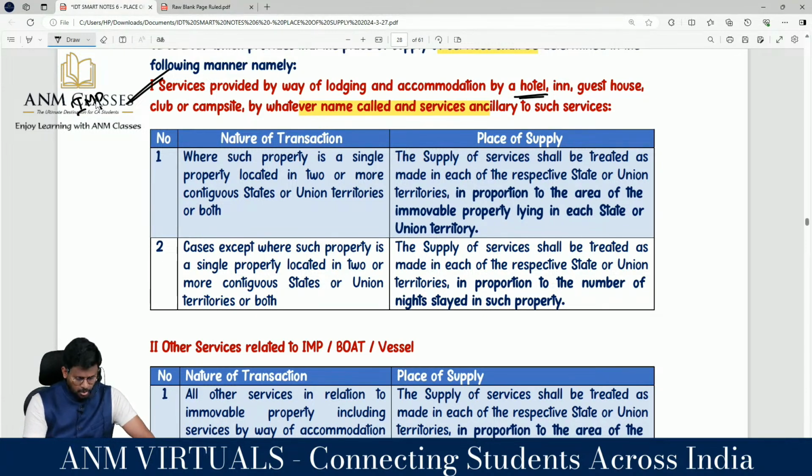Then what? Boat or vessel. I'll first in the rendu service பத்தி பேசுறாங்க.